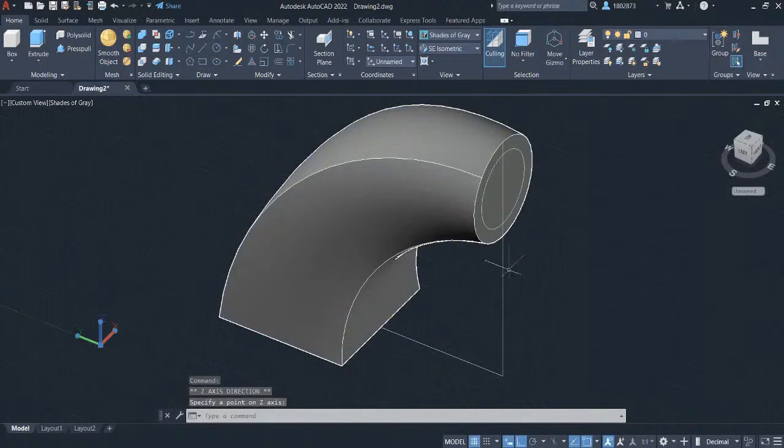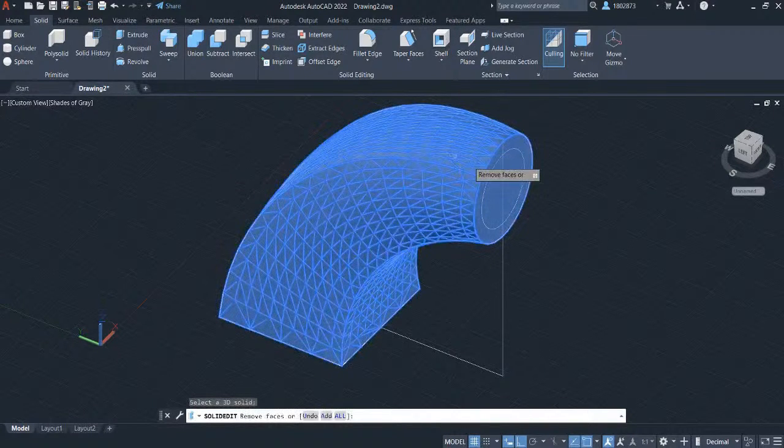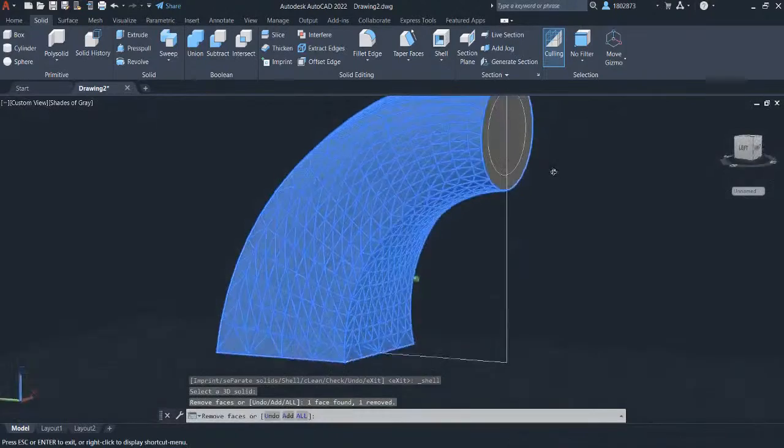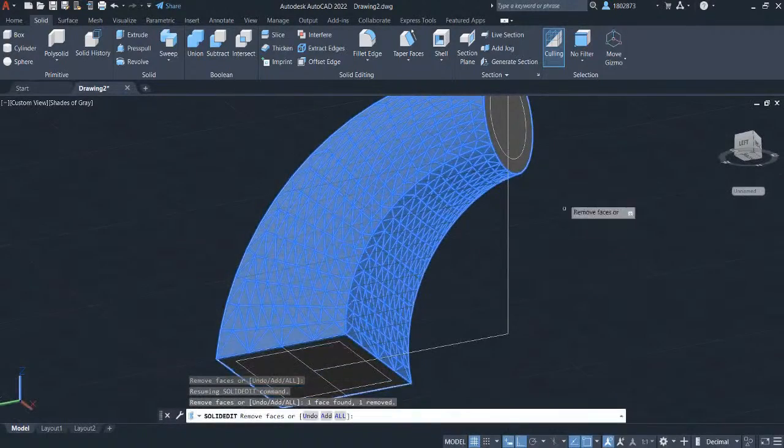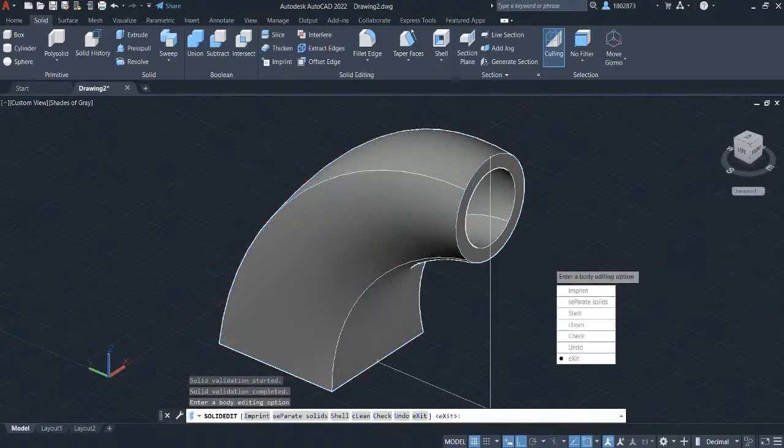For the final features in this challenge, we will create a hollow in this part. Head over to the Solid tab, and in the Solid Editing panel, select the shell. Select the part, and left click on the faces that we will remove. Press Enter. Enter the shell offset to be 20 and press Enter.